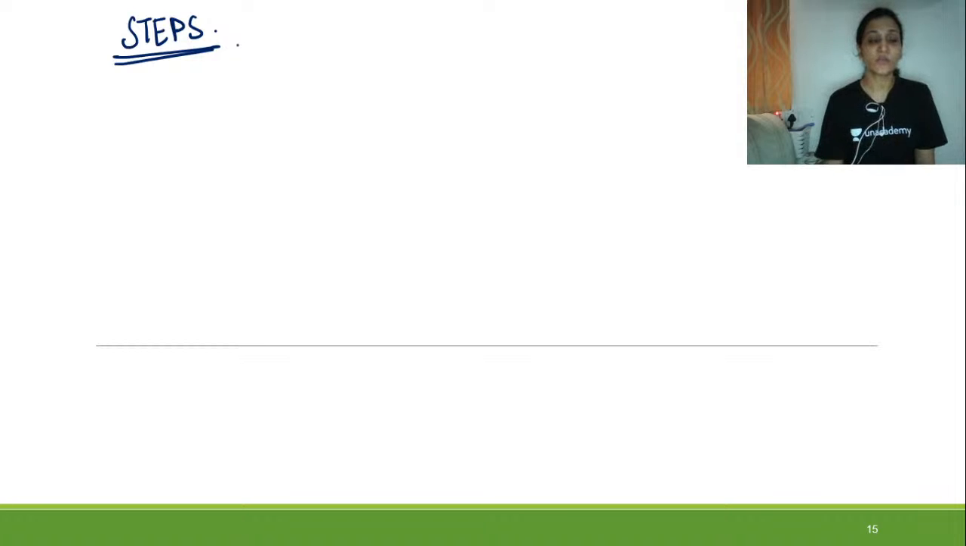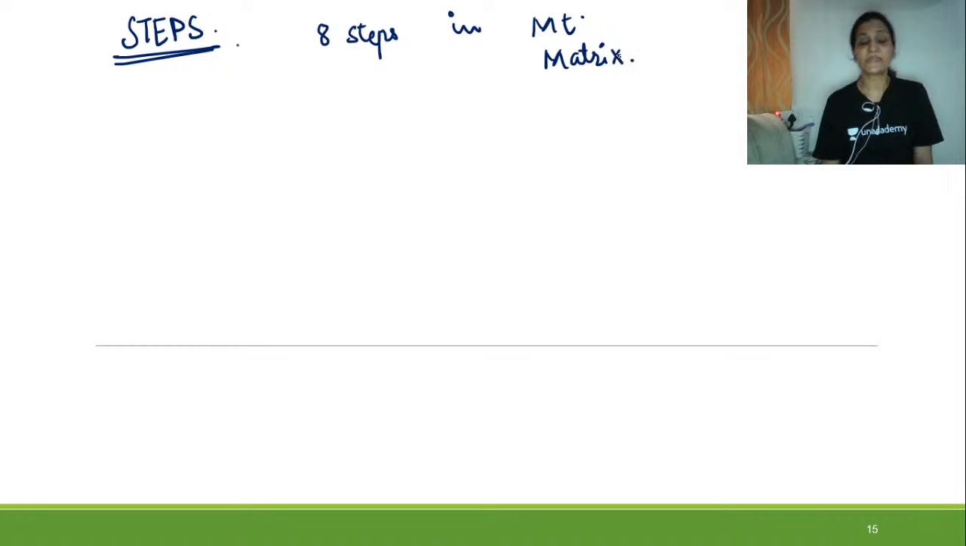Thank you very much. So the steps of tricarboxylic acid cycle we are going to see. So there is a very great mnemonic to remember it. So there are 8 steps, and these 8 steps they occur in mitochondrial matrix. There is a very famous mnemonic to remember the intermediates. So we'll see the mnemonic later on.